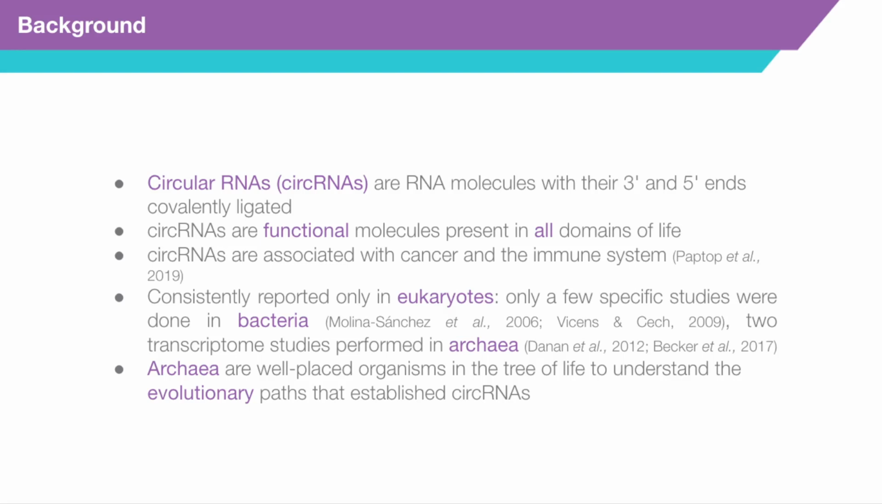However, despite being prevalent and conserved in eukaryotes, circular RNAs have not been consistently reported in prokaryotes. Only a few specific studies were done in bacteria, and only 2 transcriptome studies to search for all the circular RNAs of an organism were performed in archaea. So archaea are prokaryotic organisms with both bacterial and eukaryotic features that are well placed in the tree of life to study the evolutionary paths that established circular RNAs.